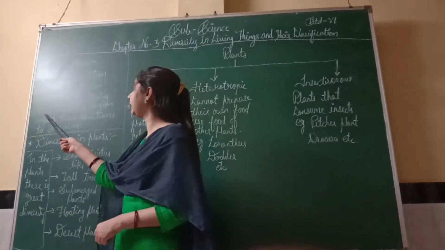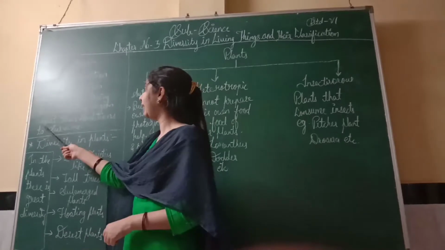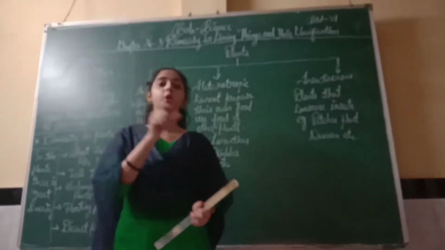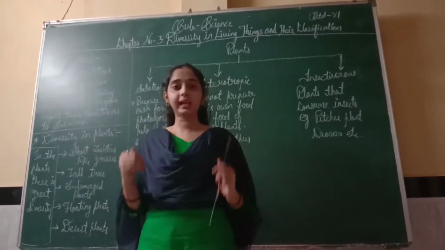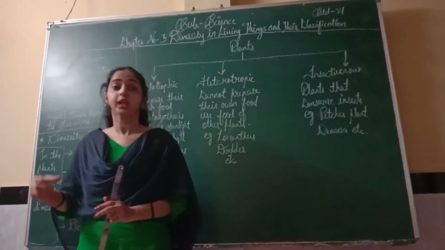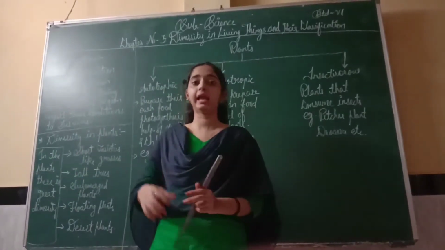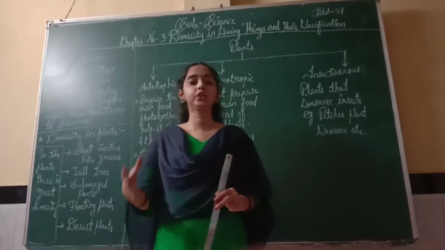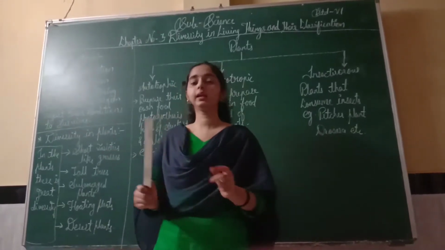The living things inhabiting a region adjust to those conditions to survive. Inhabiting means to live in. Animals are also living things and plants are also living things. So for surviving, they have to inhabit the region. They have to adjust in that particular region.